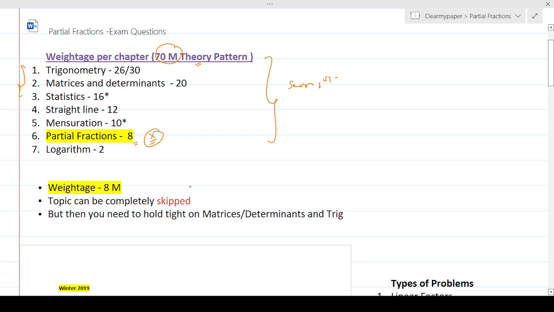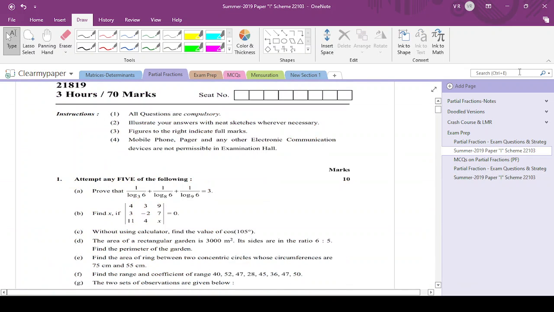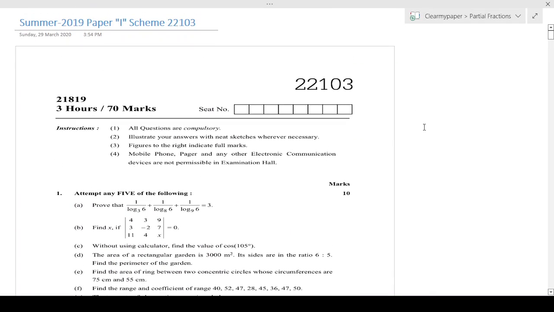And the thing is, if you see partial fractions, there are only 2 questions that you're going to get, of 4 marks each, and we'll see an example paper. But if you're going to skip this chapter altogether for the 8 marks, then the options these questions come with are heavy on matrices and determinants and trigonometry. That means the top 2 chapters, so you'll have to be thorough with those to afford to skip this chapter. Let me show you a sample paper. I think I had it somewhere here. Okay, this is a sample paper. I've just pulled up a sample paper. I think this is a summer 2019 paper. You can put up the winter also. It doesn't matter. The pattern is the same.